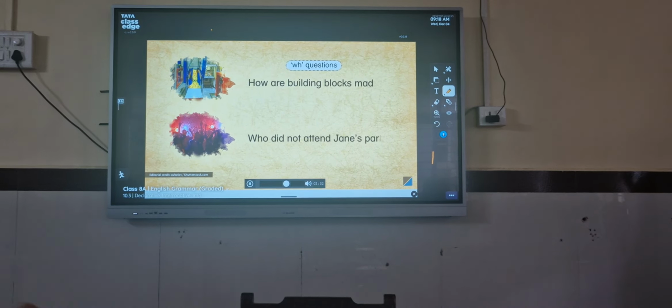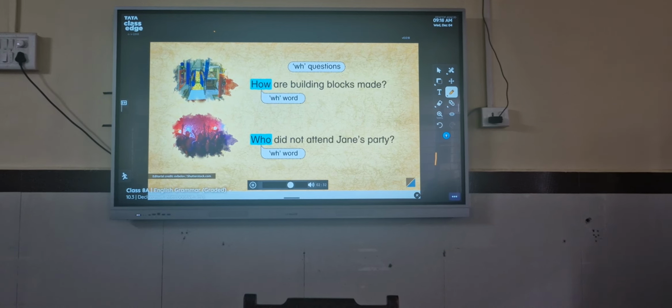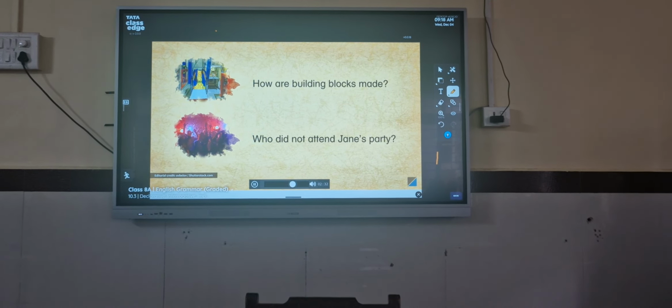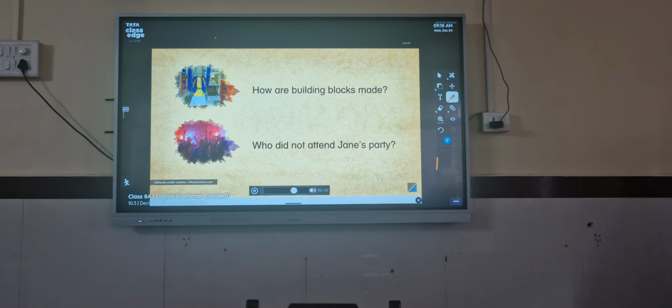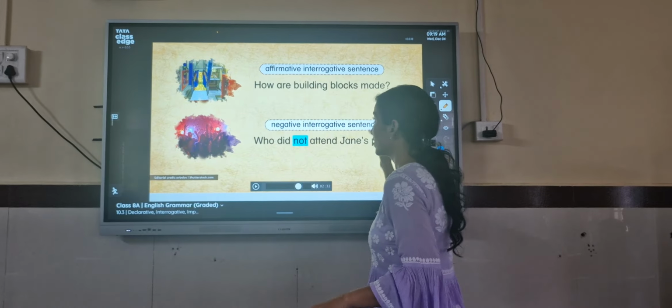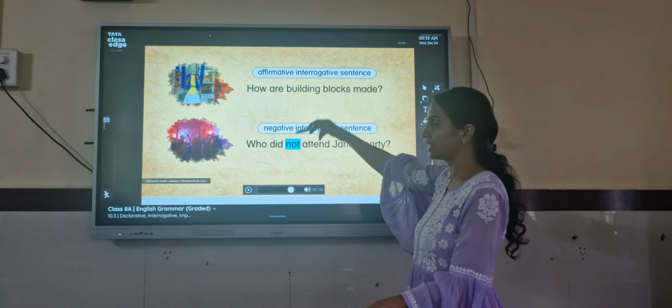Let's see some examples. How are building blocks made? Who did not attend Jane's party? Notice that this one does not contain any negative word. So it is an affirmative interrogative. Under the interrogative also we have affirmative and negative. The condition remains the same. If the interrogative question does not have any negative word, it's an affirmative interrogative sentence.